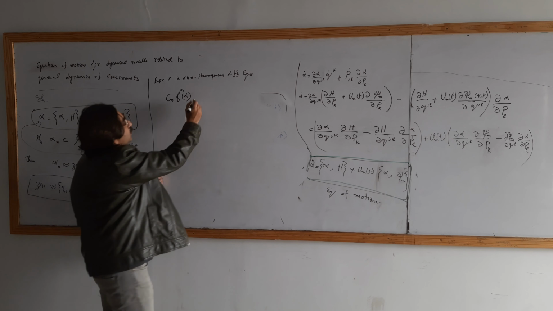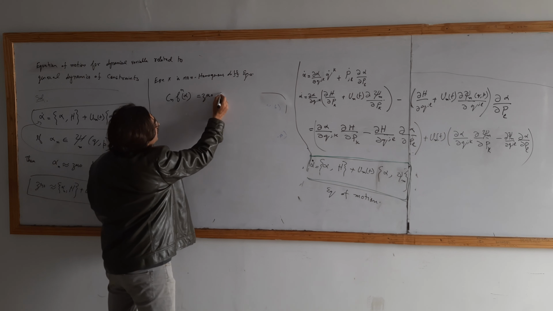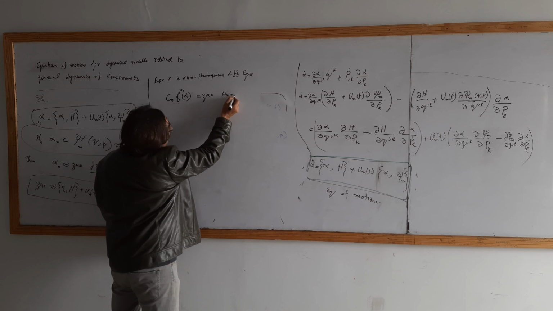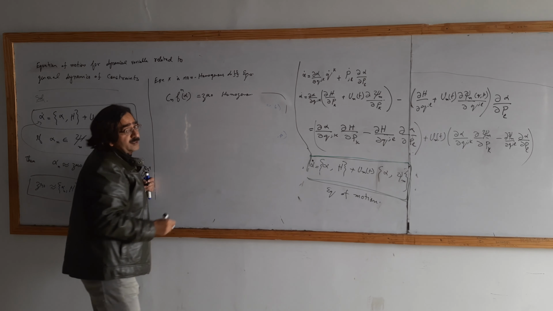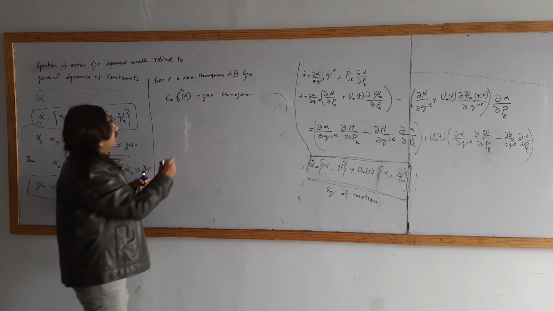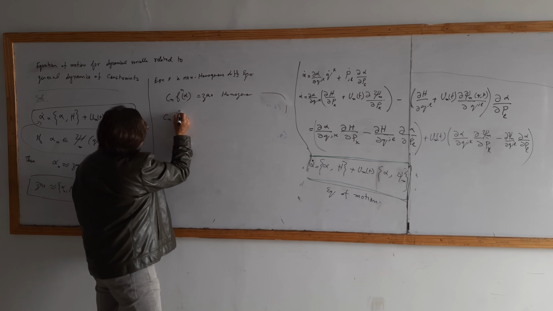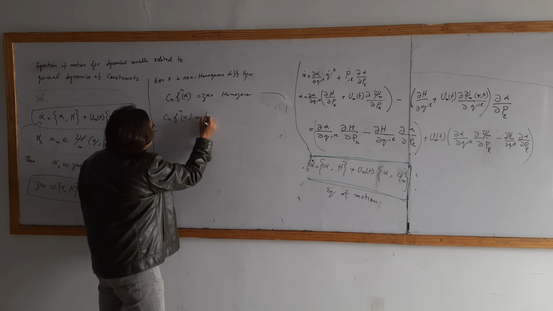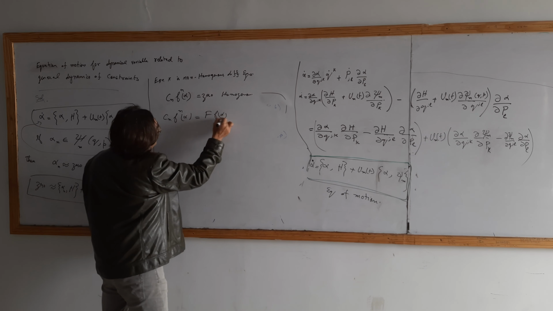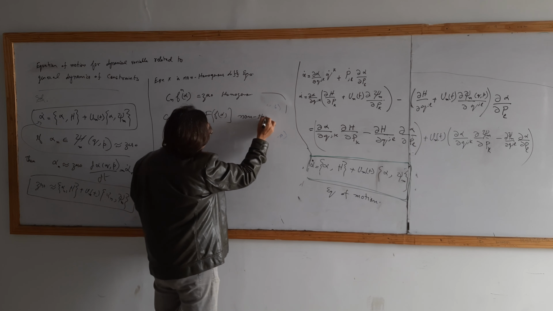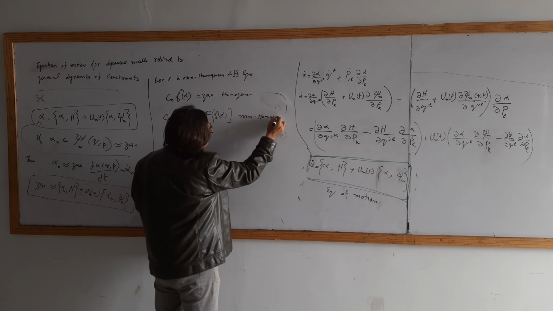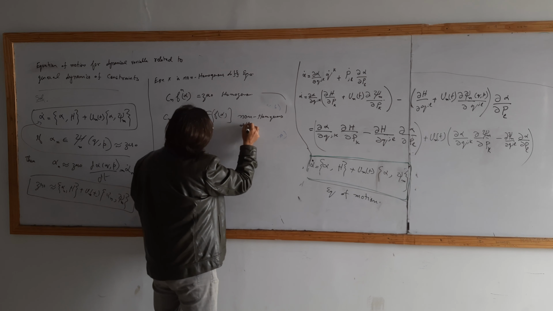If that is equal to 0, then this will be defined as homogeneous, okay? And if that is not 0, Cn Fn alpha equal to F alpha, this will be defined as a non-homogeneous differential equation.